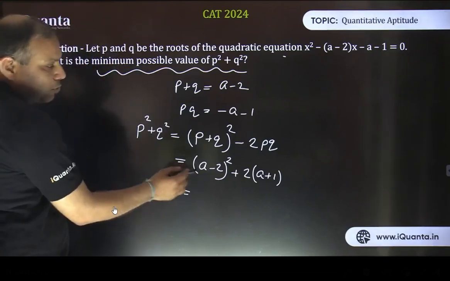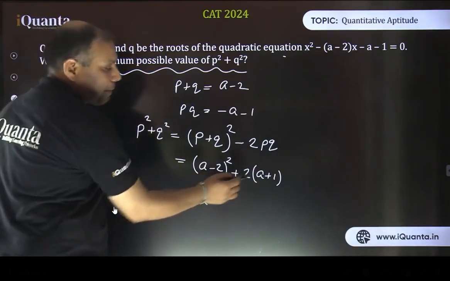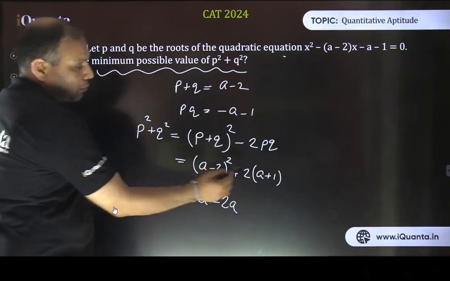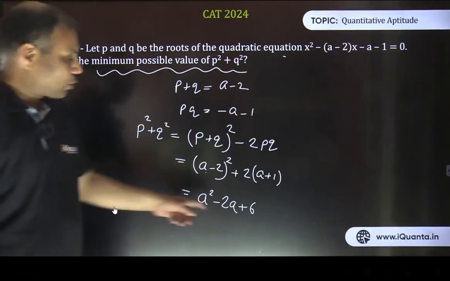So here I'm going to get A square, and there is no other A square term, so it is A square only. From here I'm going to get minus 4A plus 2A. That makes it minus 2A. And here I'm going to get plus 4 and plus 2 makes it plus 6. Right, so it is A square minus 2A plus 6.